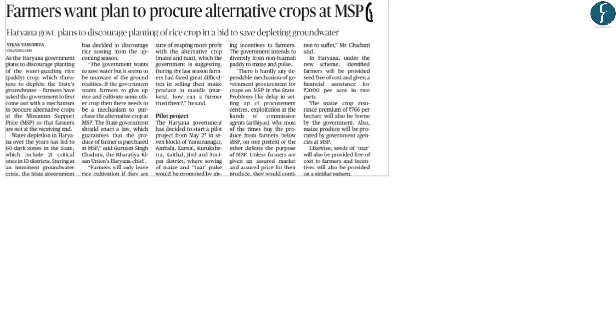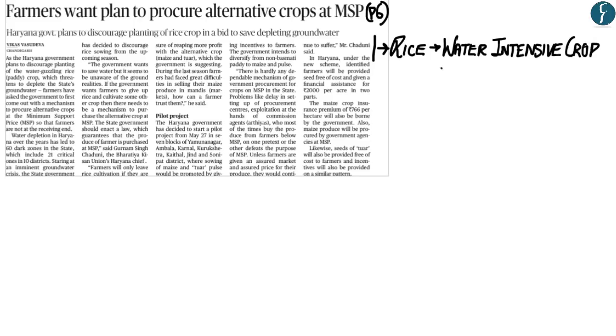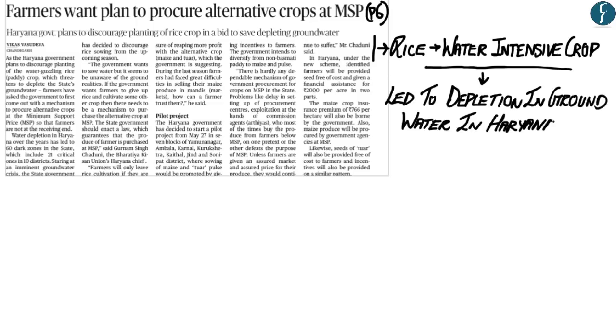Now we have taken this article from page 6. Now the focus of this article is quite small. Now what you need to know is that rice is a water intensive crop. Now, what is happening in the state of Haryana is that the cultivation of rice has led to a depletion within groundwater. Now, it is within that context that the government of Haryana wants the farmers of Haryana to plant alternative crops such as pulses and maize.